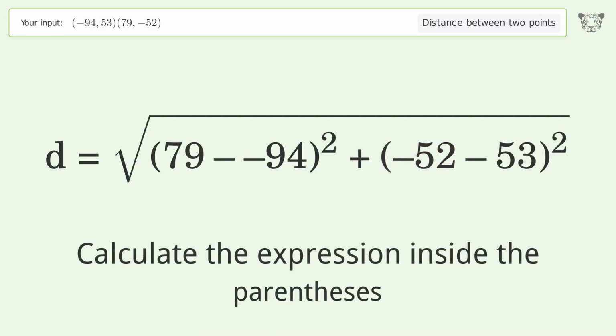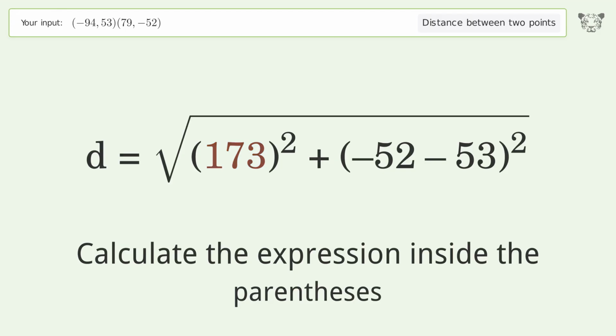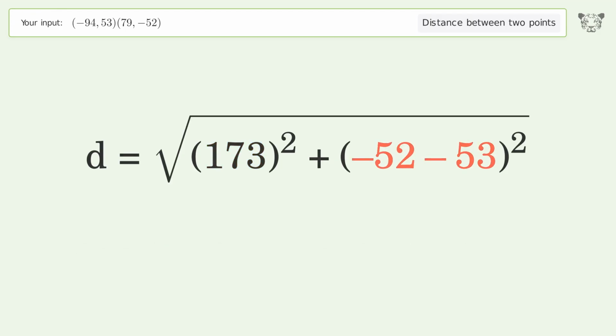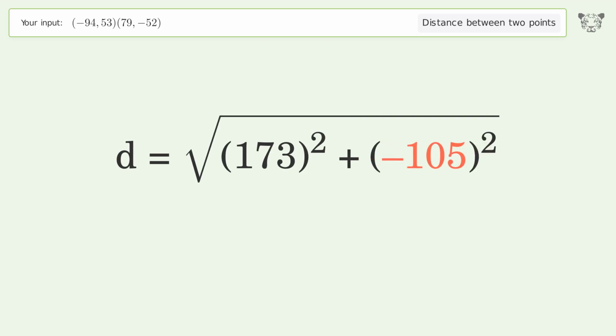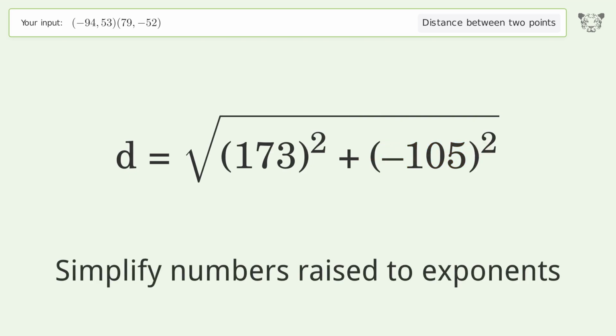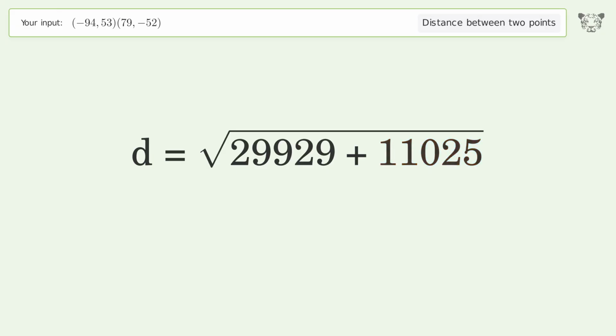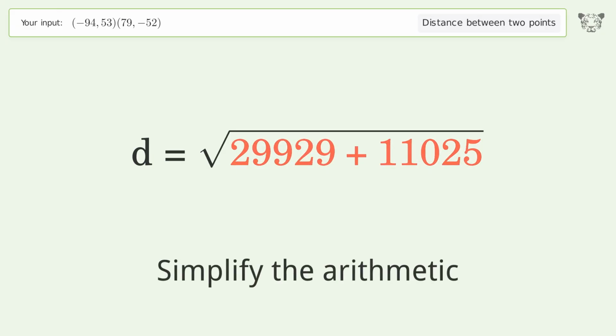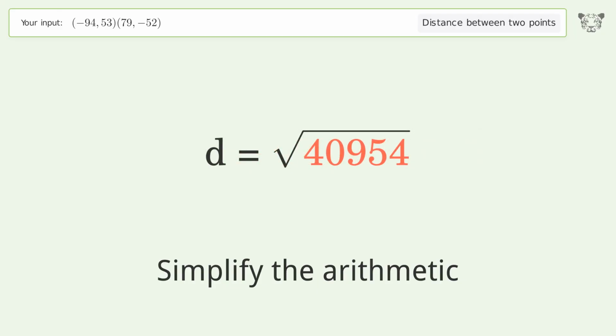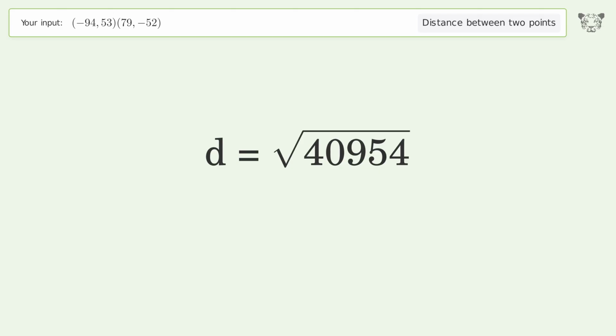Calculate the expression inside the parentheses. Simplify numbers raised to exponents. Simplify the arithmetic. And so the distance between the 2 points is the square root of 40,954 or 202.371.